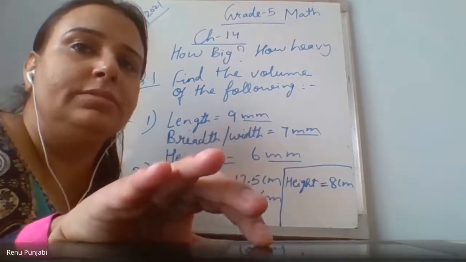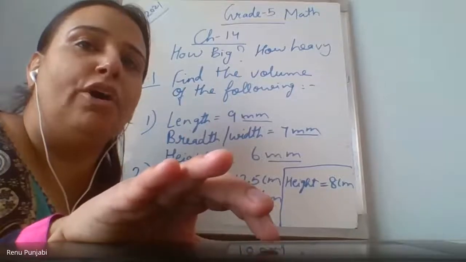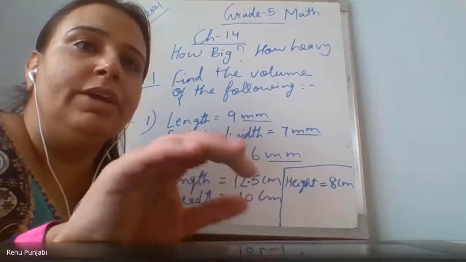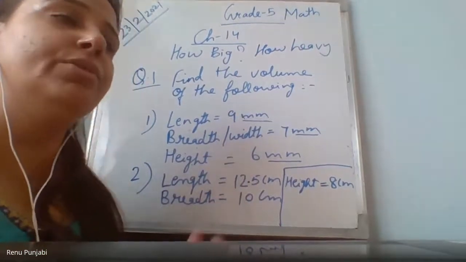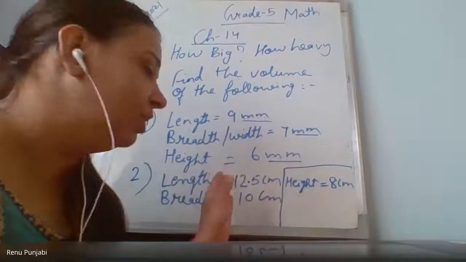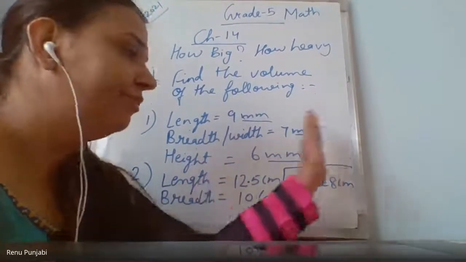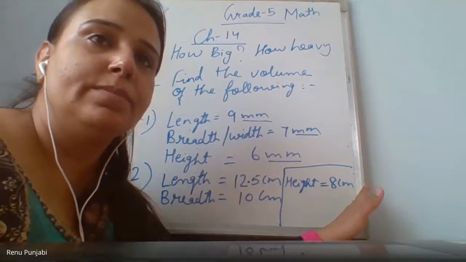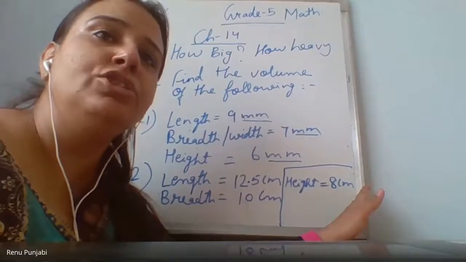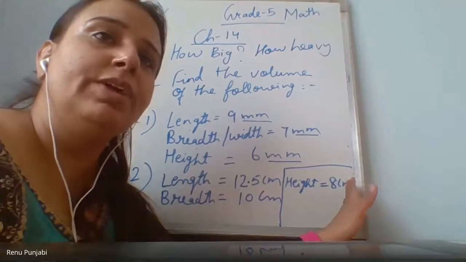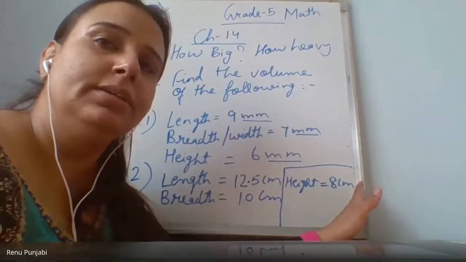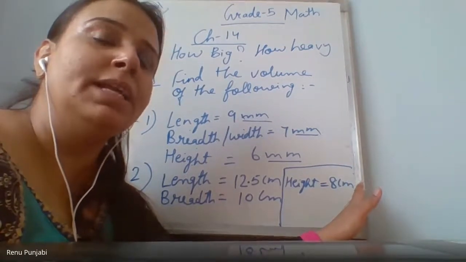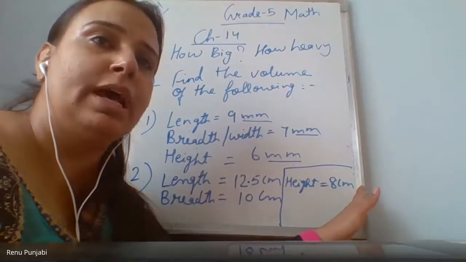Krushika, wait. You have to write the formula. Vivan, you have to do it in a systematic way. You cannot do the rough work here. Rough work will go to your right hand side. Vivan, multiplication all will go to the rough side.